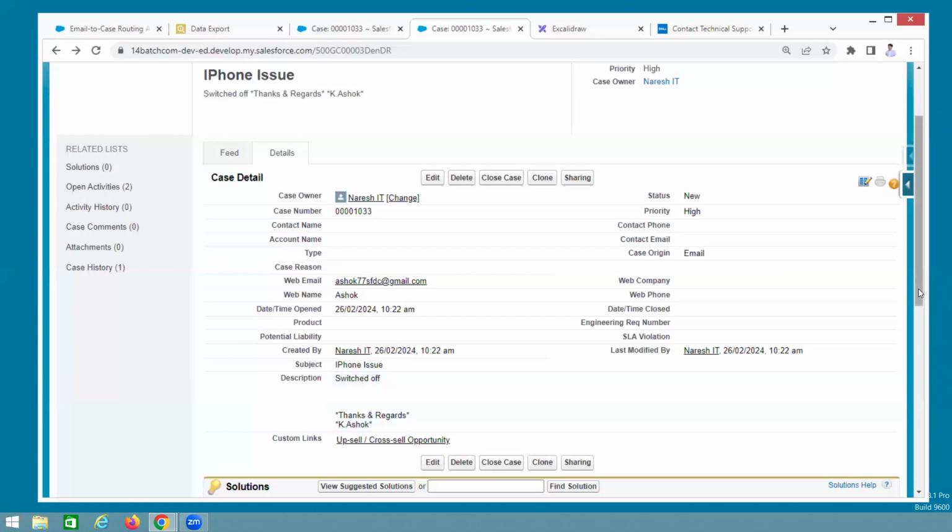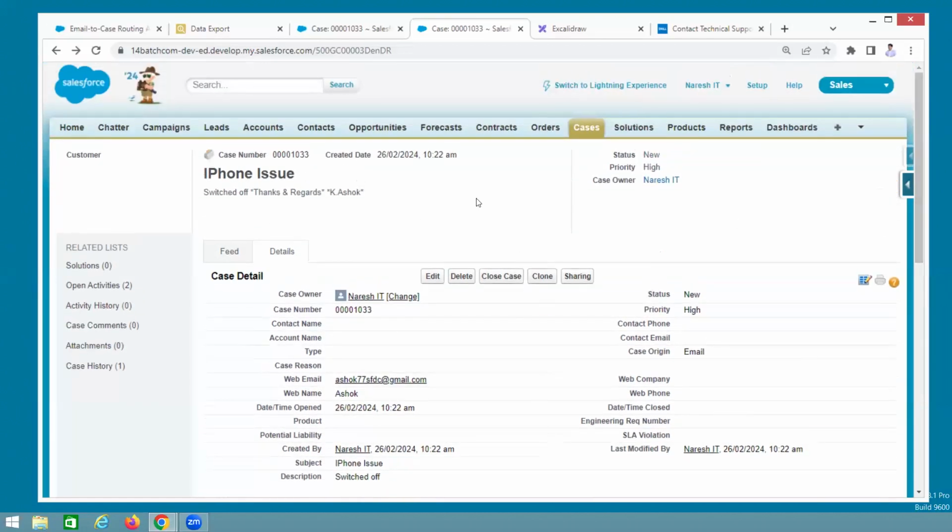For example, where will that guy's information be, in which object will that guy's information be? The contact. Why? He's a person. So for the person, the contact information is there. For example, now see here, contact name is not there. Why is the contact name not there? Because whenever an email is coming, the runtime engine checks whether this guy's related contact is there or not. How is it checking?